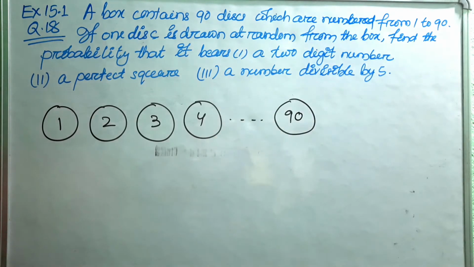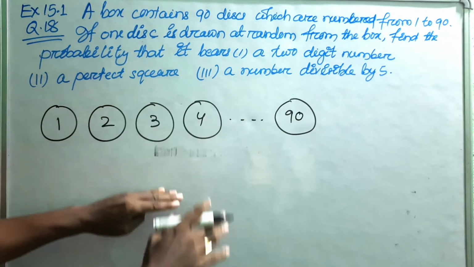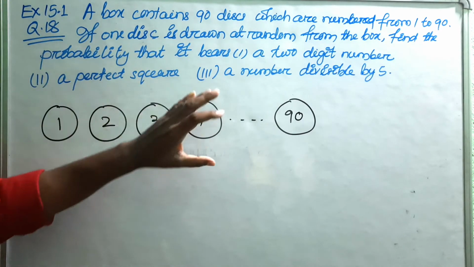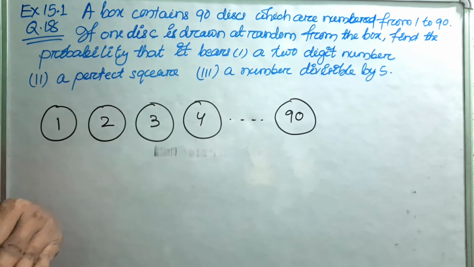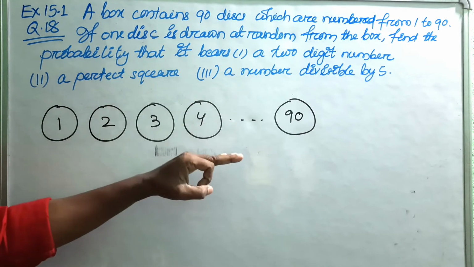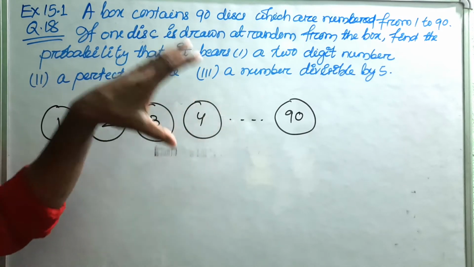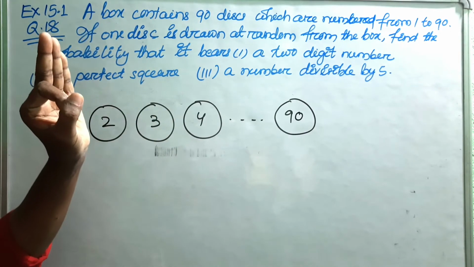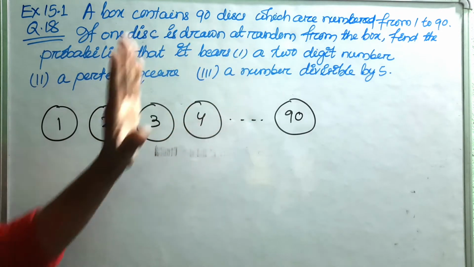Now if I take out any disc randomly, that means blindly you have to take out one disc from it. Now the question is, what is the probability that the disc which is taken out by me randomly bears a 2-digit number?